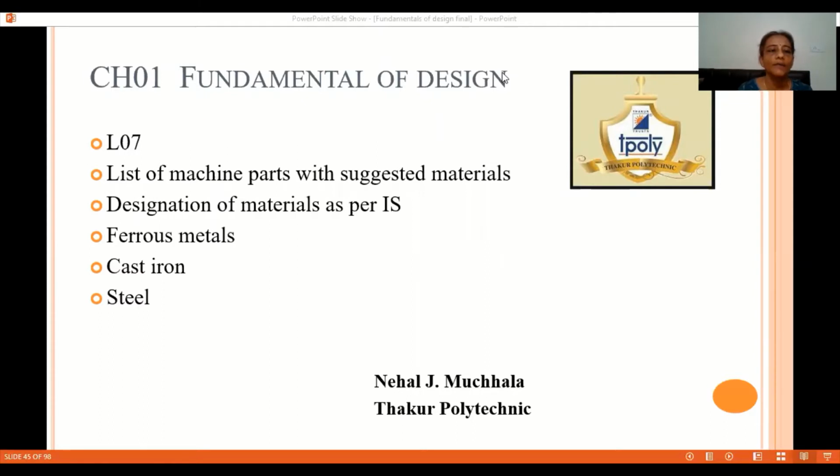Today we will discuss the list of machine parts with suggested materials, designations of the material as per Indian Standard, ferrous metals, various types of cast irons and various types of steels. So we will study the designation of all these materials in detail.